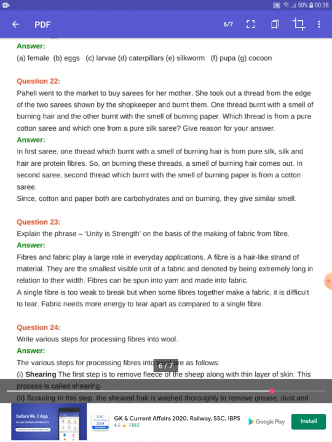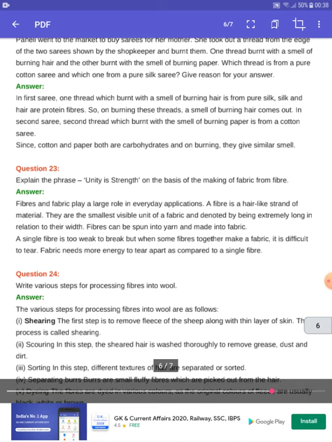In the first sari, the thread burning with the smell of burning hair is of pure silk. Silk and hair are protein fibers, so on burning these threads a smell of burning hair will come out. In the second case, the thread which burned with the smell of burning paper is from the cotton sari, since cotton and paper are both carbohydrates, and on burning they give that smell.